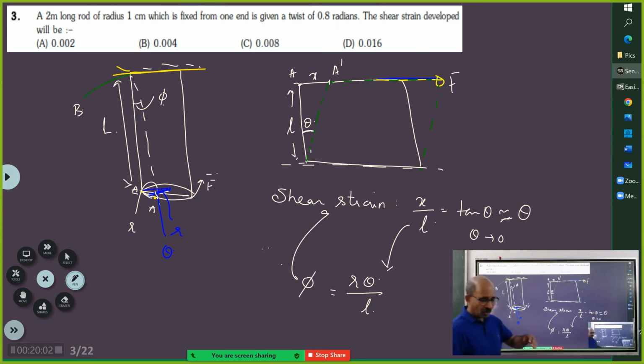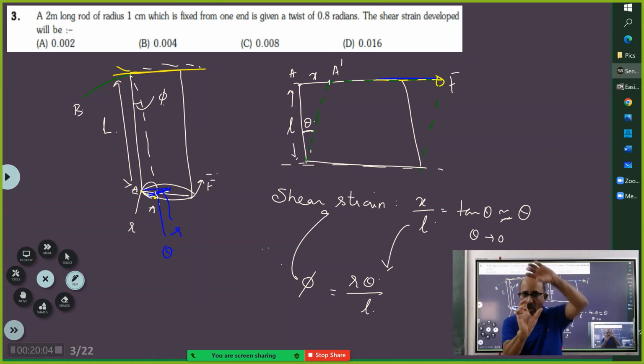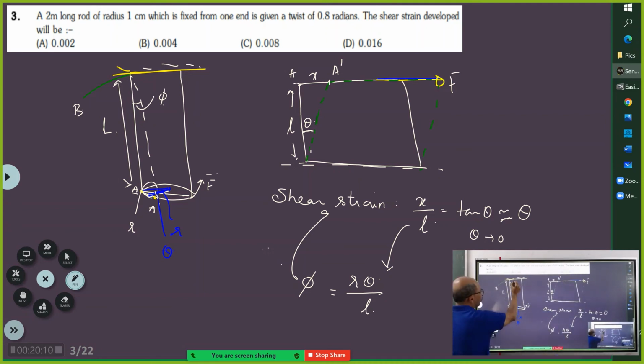See, if you imagine this rod, so what has happened? These points on the rod are fixed. If you take a line from this point to this point, this was a straight line. Now, because of the twist, this point A has moved to A dash, but this point is fixed because one end is fixed, and therefore you join this.